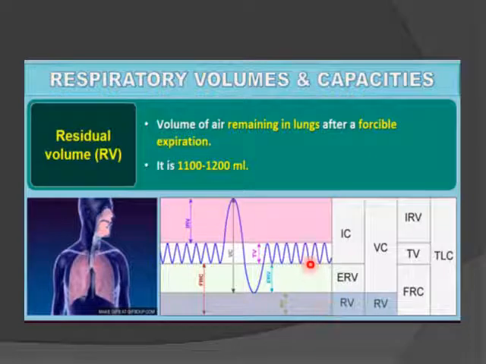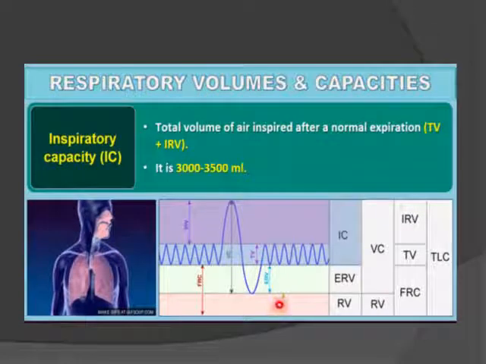This is the tidal volume, which is under normal condition. This is the forceful inspiration. This is your forceful expiration. Even after that, we have some amount of air in the lungs that is known as residual volume, and that plays a very important role in uninterrupted respiration. Next is the inspiratory capacity.